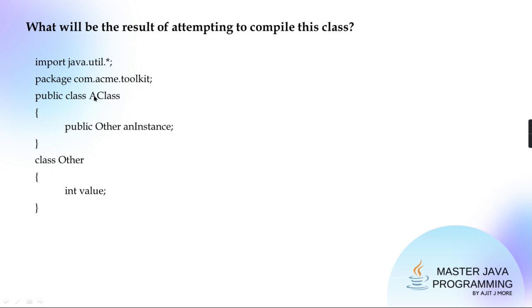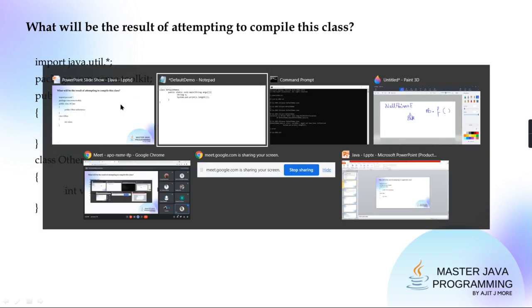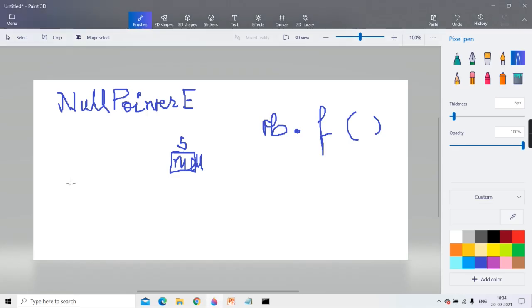A class having a member as an object of another class. Who is the object? An instance. An instance is an object of another class, but it is a member of a class. Is it possible or no? Yes or no? Tell me.